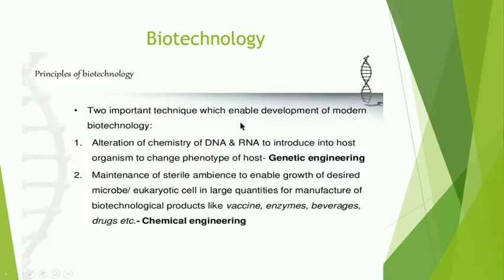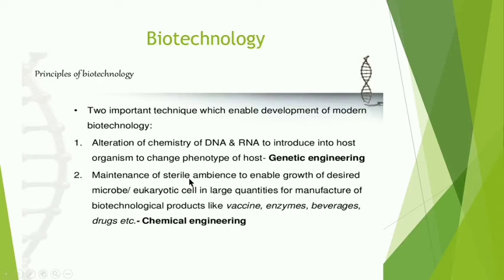So we were doing these two principles, genetic engineering and chemical engineering. So yes, there is alteration of the chemistry of DNA and RNA. Now after genetic engineering, the next principle is the maintenance of sterile ambience to enable growth of desired microbe, eukaryotic cell, in large quantities for manufacture of biotechnological products like vaccines, enzymes, beverages, drugs. So this we call chemical engineering.